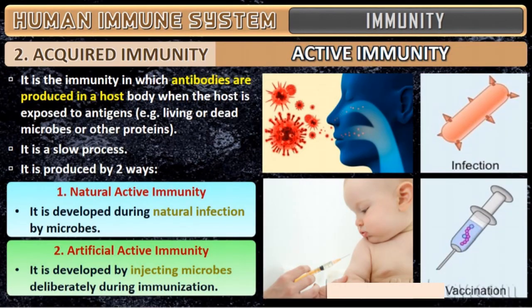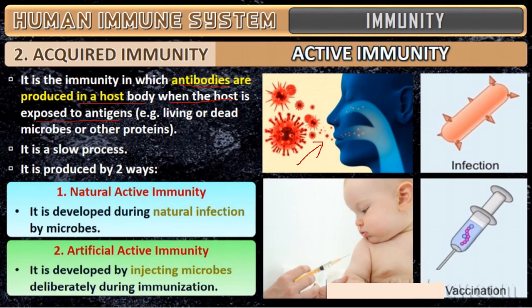Coming to active immunity, again we have defined it. It is immunity in which antibodies are produced in the host body when the host is exposed to the antigen. Living or dead microbes or other proteins, some antigens, when they enter the body, we call it infection.